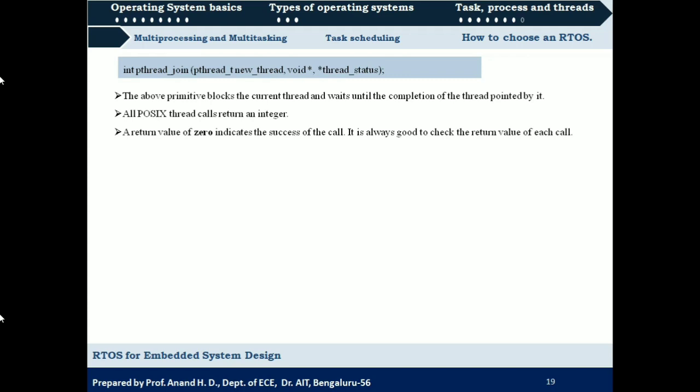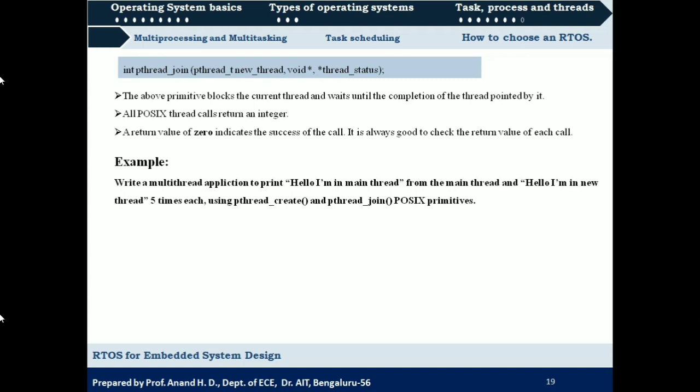Next we need to look at an example wherein we have to write a multi-thread application to print "hello I am in main thread" from the main thread, and then "hello I am in new thread", 5 times each, using pthread_create and pthread_join POSIX primitives. So the main thread should display the message hello I am in main thread 5 times, and then it should create a new thread whose function is to display the message hello I am in new thread 5 times.